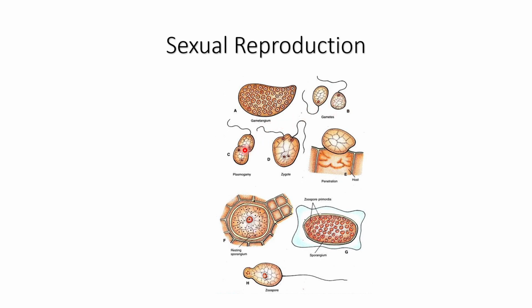And one more thing: the gametes released from the different gametangia of the same sorus undergo fusion, and they will form the biflagellated zygote. Now this zygote will again infect and penetrate the host cell.